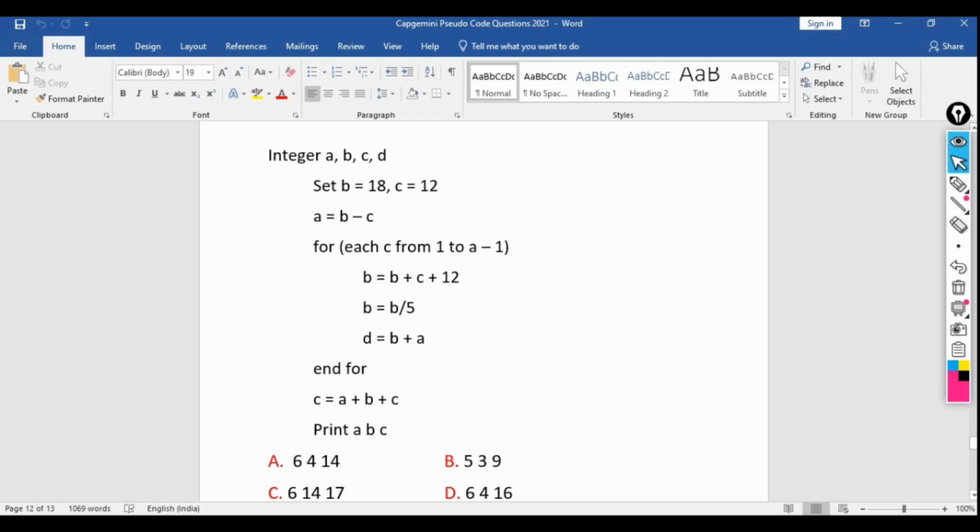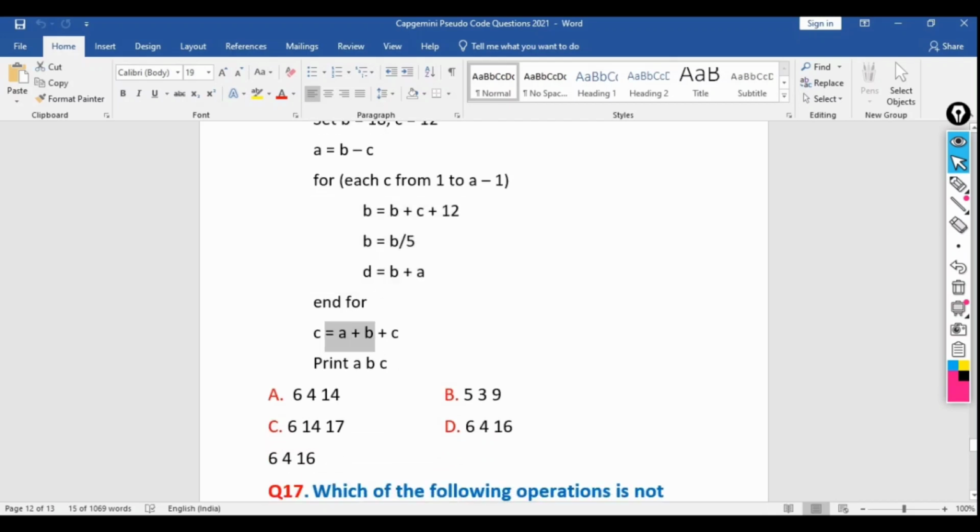That means 5 times the iteration will be happening, and for 5 times the values will be changing. At the end, whatever you are returning, simply add these things, and you need to print a comma b comma c. So it's an easy question, but it is a time taking one.